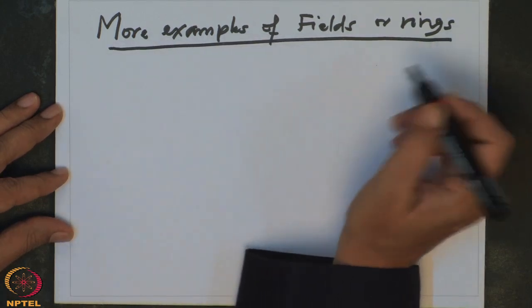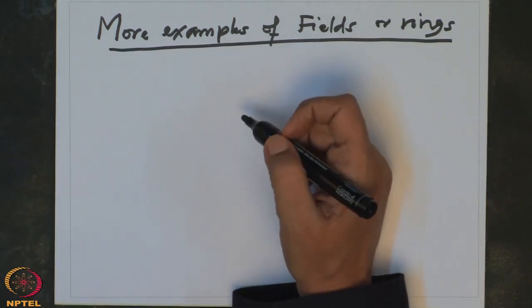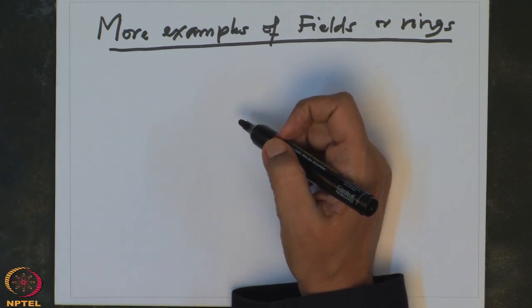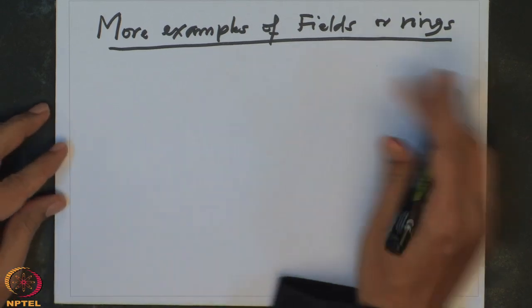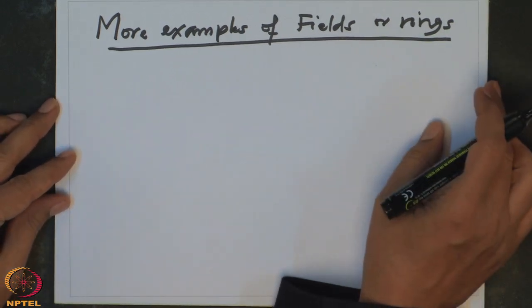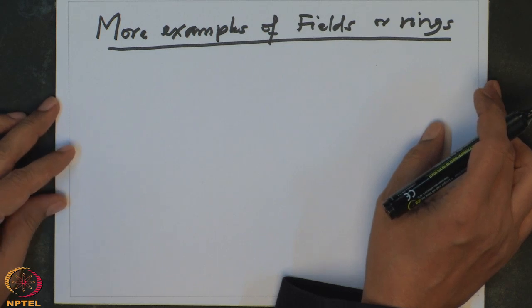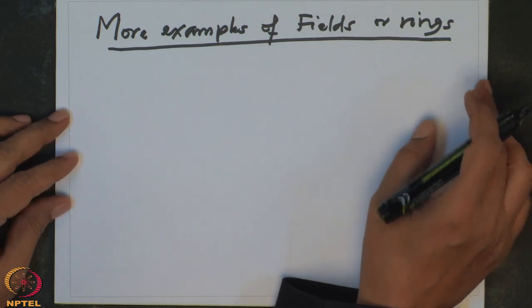Nowadays at every stage there are courses on rings, groups, rings and fields. So more and more examples, and it is more appropriate to construct examples from the given examples. And now the only examples we have are N, Z, Q, R, C. So from these I will construct more examples of rings as well as fields.